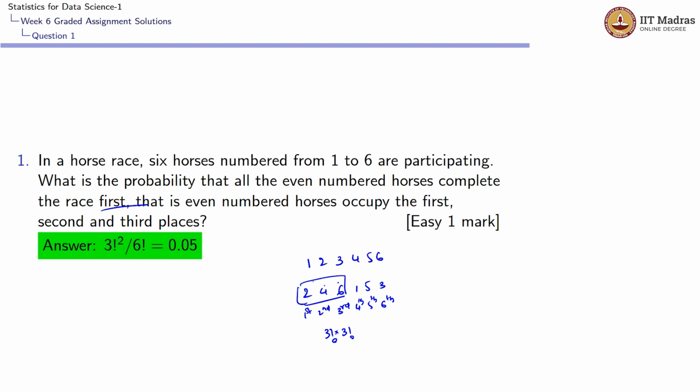We know that these 6 horses, if you don't have this condition of even numbered horses occupying the first places, can occupy the first, second, third, fourth, fifth and sixth place in 6 factorial ways. So the probability would be: the denominator is the total number of possible ways, and the numerator would be the possible ways for this given condition of even numbered horses occupying the first places. That is 3 factorial into 3 factorial. The answer for that would be 0.05.